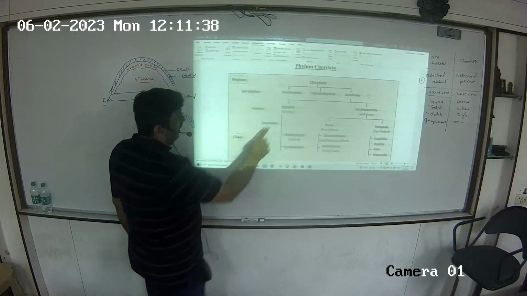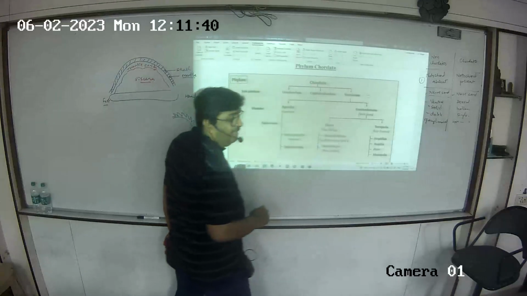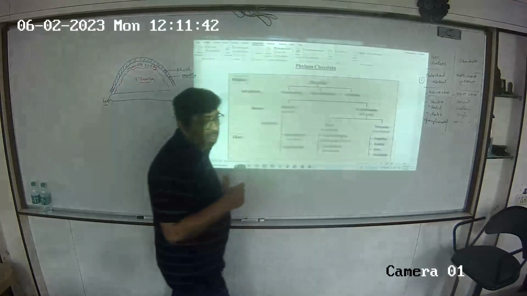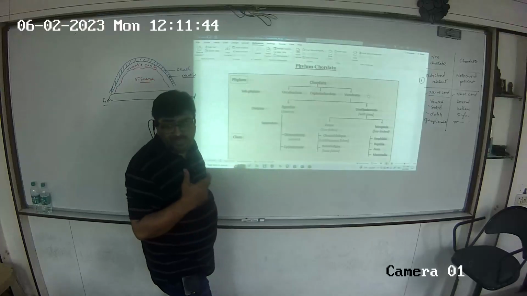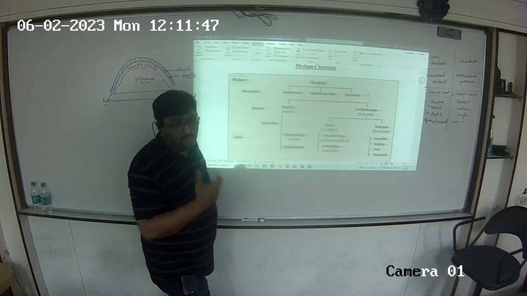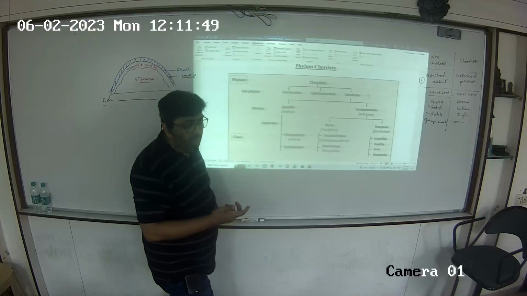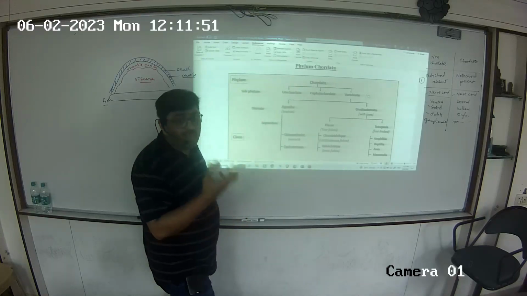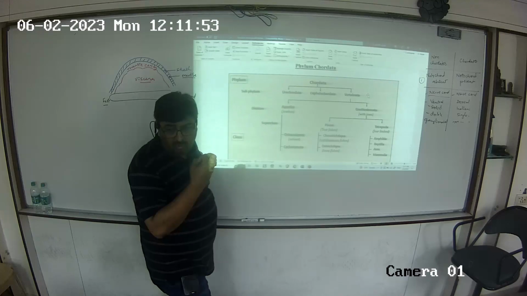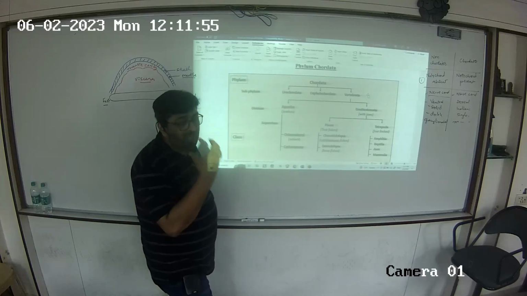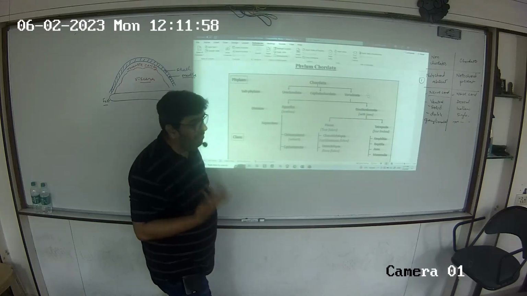Agnatha and Gnathostomata. Gnatha means jaw. The word gnatha, G-N-A-T-H-A, means jaw. So agnatha is without jaw. Gnathostomata, stoma is opening, mouth. So your two jaws will surround this opening called the mouth.